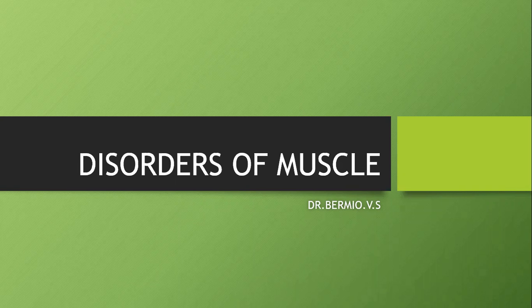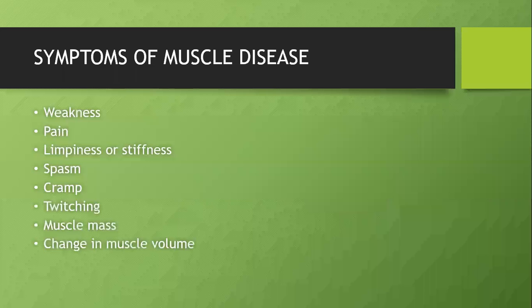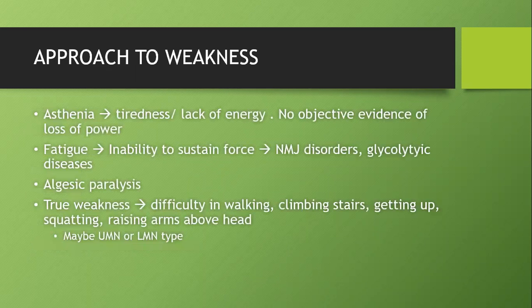Okay, we'll start the class. Disorders of muscle. So coming to the symptoms of muscle disease, it could be weakness, pain, limpiness or stiffness, muscle spasm, cramps, twitching, some mass in the muscle or change in muscle volume like atrophy, hypertrophy, etc.